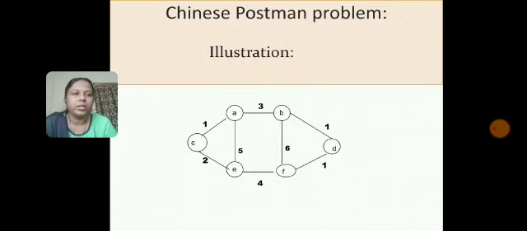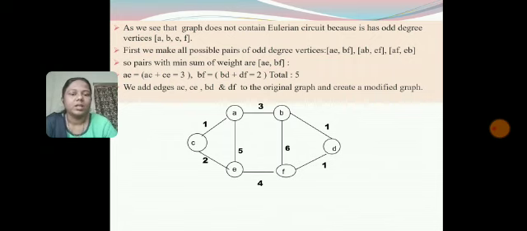We'll have an illustration of this. So we have represented one graph which is a weighted graph. The vertices given are A, B, C, D, E, F, and each edge has been given some weight. By applying the Chinese postman problem algorithm, we can see that the graph does not contain an Eulerian circuit because it has odd vertices A, B, E, F. You can see in the graph A, B, E, F. These four vertices are odd degree vertices. They have degree 3, which is an odd degree.